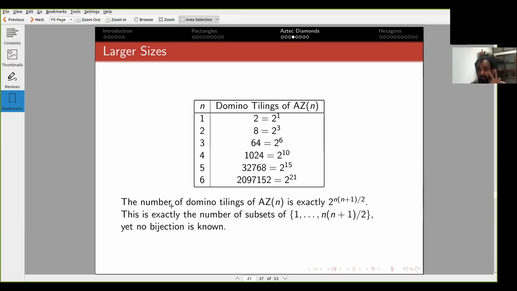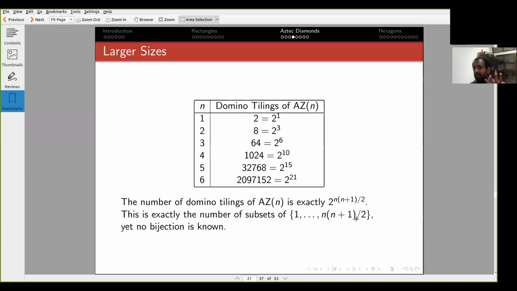And it's a highly non-trivial result that the number of domino tilings of AZ of n, the Aztec diamond of size n, is exactly 2 to the n(n+1)/2. And this is not at all obvious. You cannot see in any easy way how to, for example, match this with the number of subsets of 1 through n(n+1)/2. So it's a highly non-trivial statement.